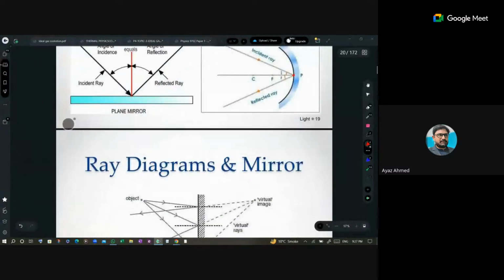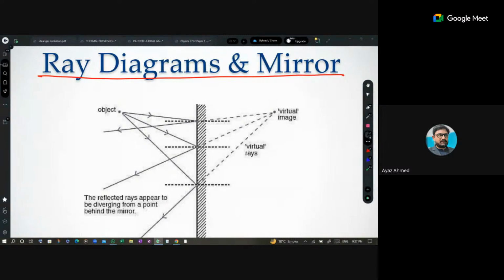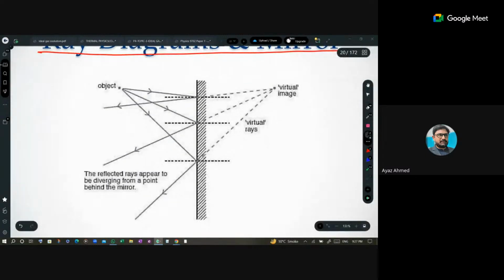Now, a very important thing is the ray diagram in a mirror. This is a usually asked question. I will give you some examples of that. Ray diagram means there is a mirror, and there are so many rays which are emerging out of the object. They reflect back and come to you, and then you are able to see the image of the object. But we will select only two rays. They are more than enough.